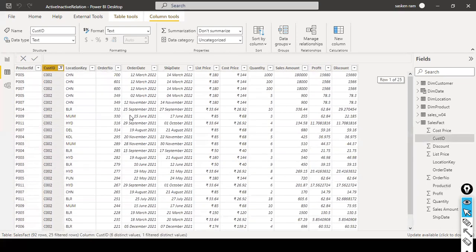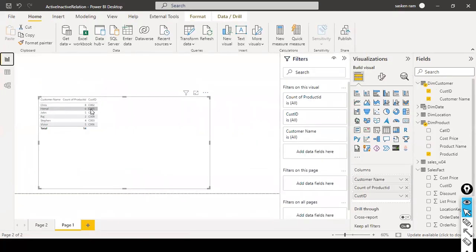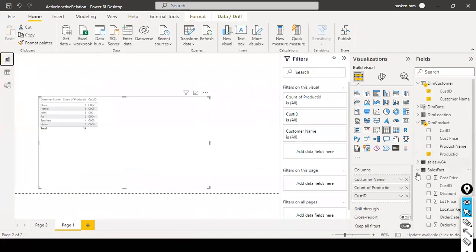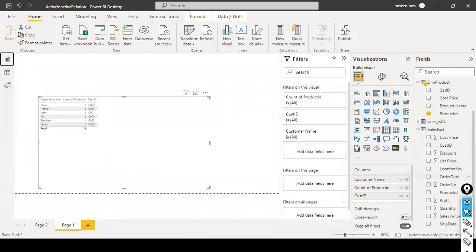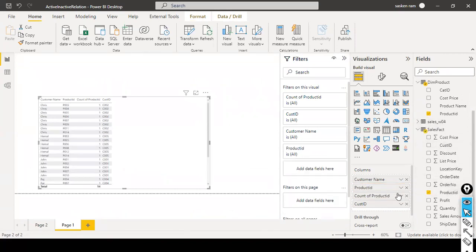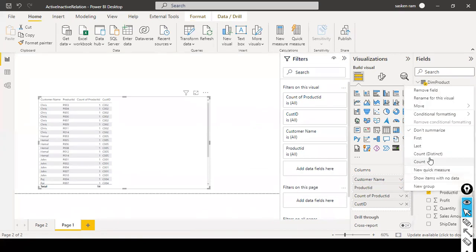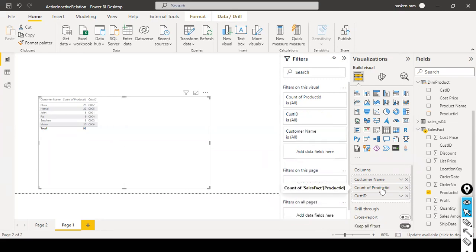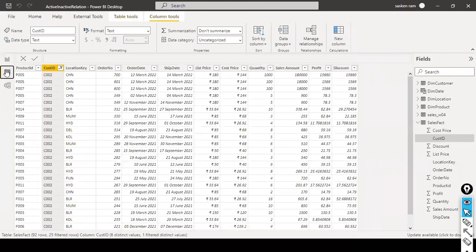We can see that 6 distinct values are there for customer ID, right? Here, Chris shows only 8 products. And here we have the product ID. Okay, let me do one thing here. Better I take this product ID. Yeah, this is the one, it shows correctly. Count of product ID. Chris is showing 25, and here 25 records are filtered.